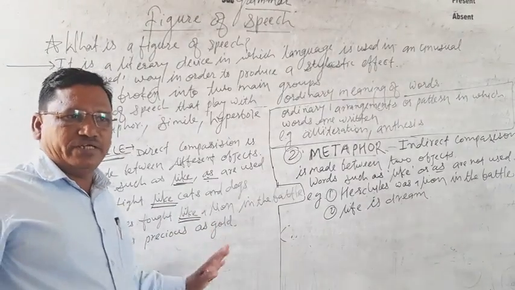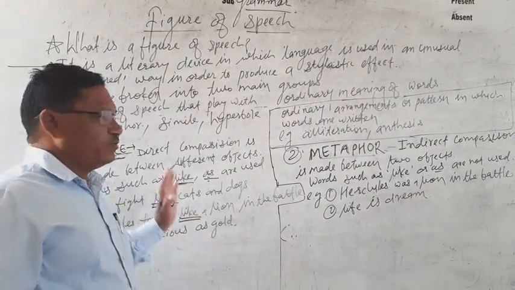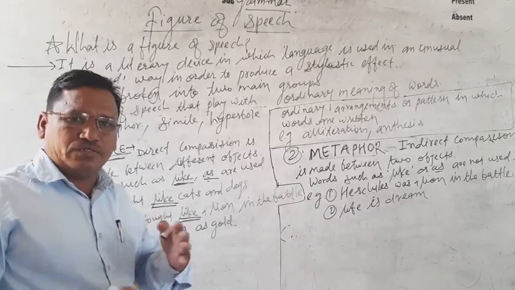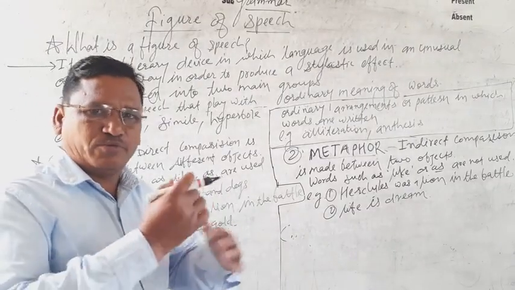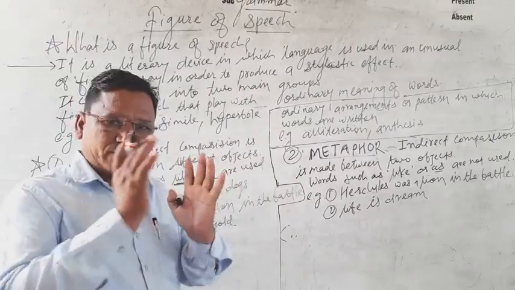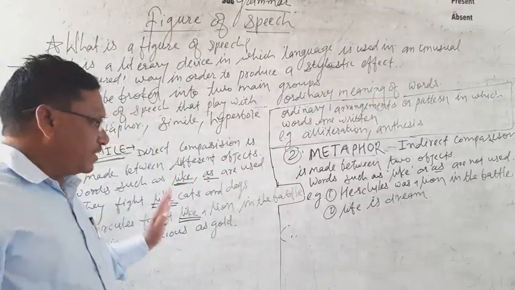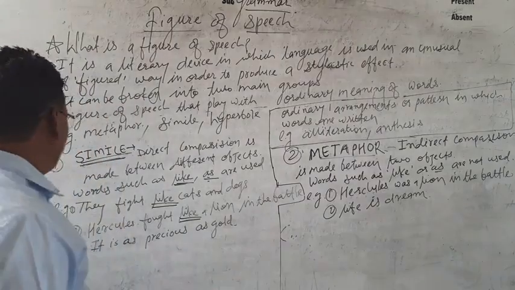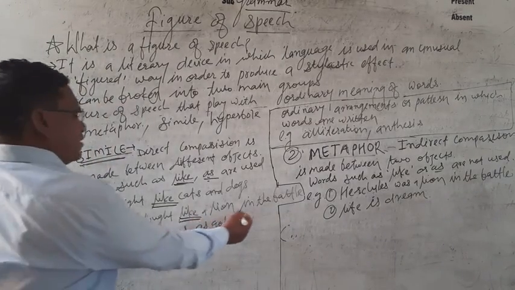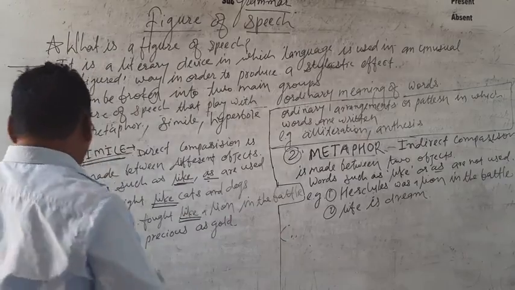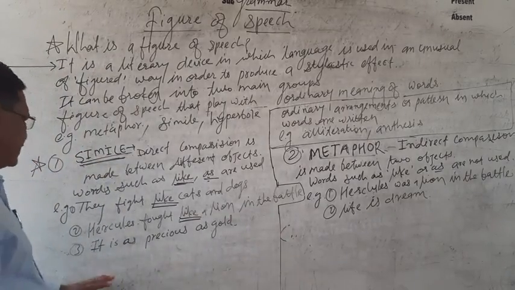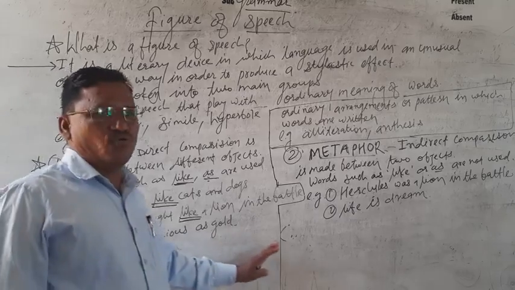If we have to pick out the figure of speech from the stanza in the poetry section, this question can be asked for 2 marks. Another example: it is as precious as gold.